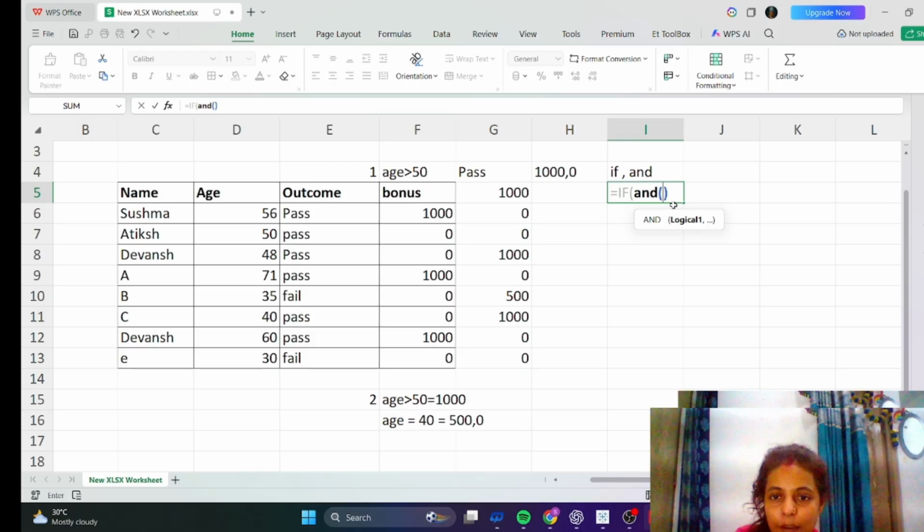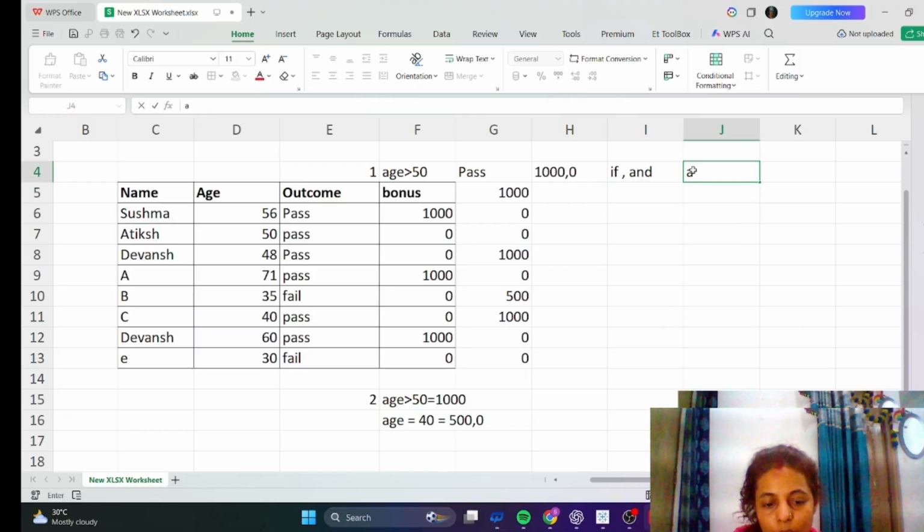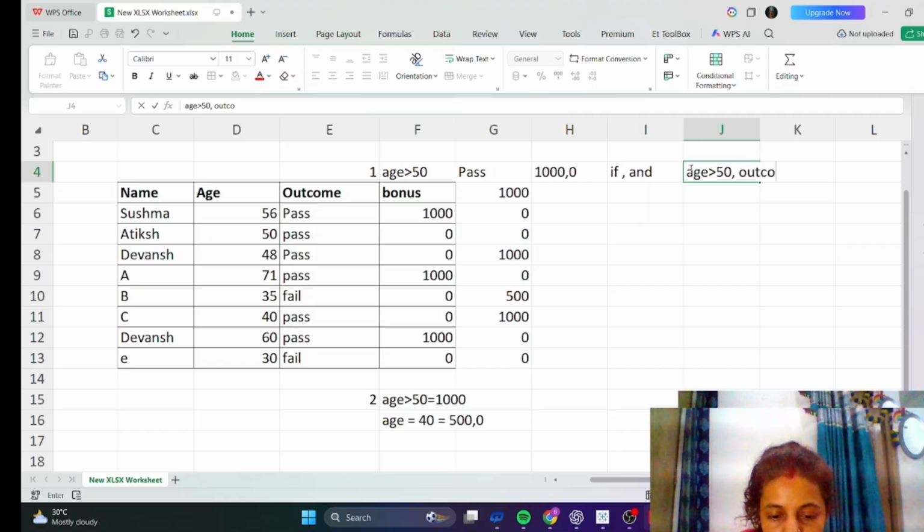There are two conditions. Age should be greater than 50, and outcome should be pass.